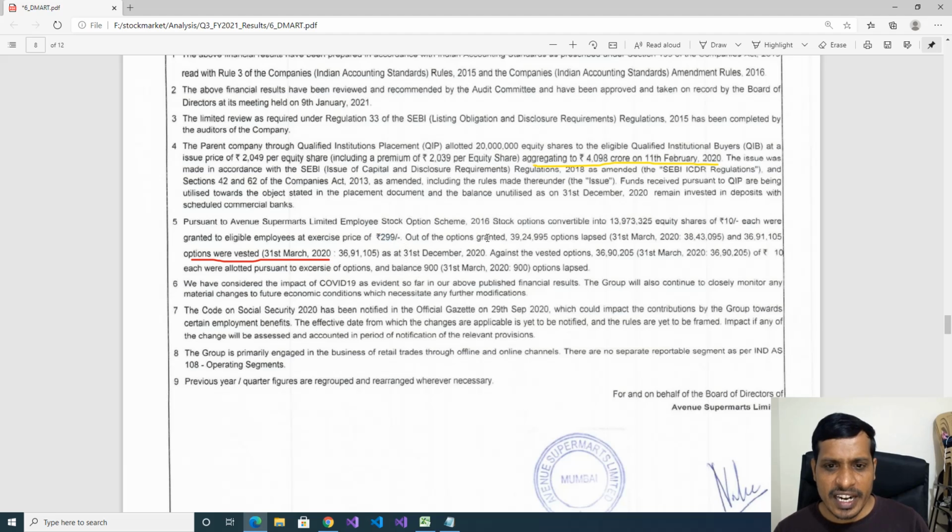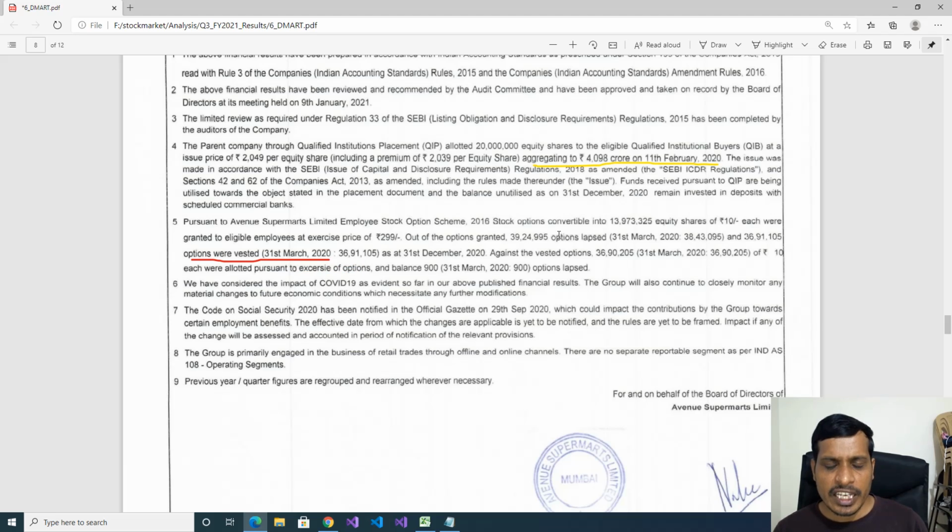Out of the options granted, 39 lakh 24,995 options have lapsed. Later, here 36 lakh 91,105 options were vested as at 31st December 2020. Against the vested options, 36 lakh 90,205 shares of 10 each were allotted pursuant to exercise of options.